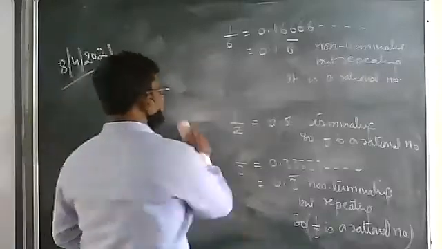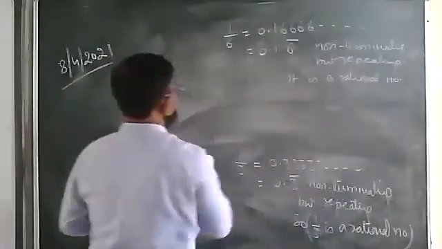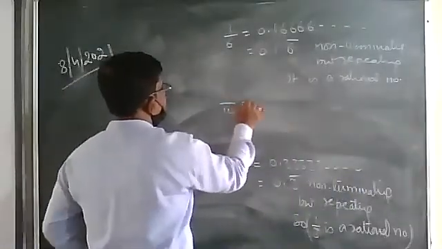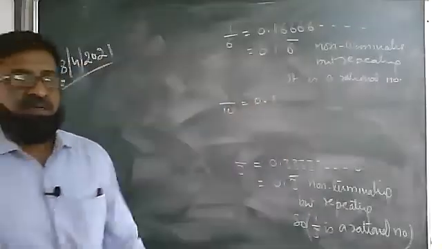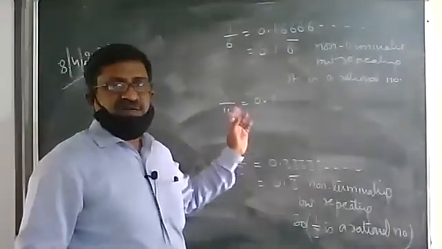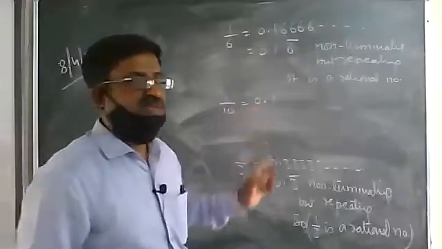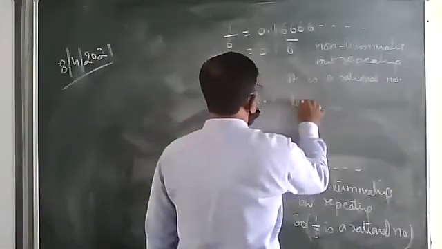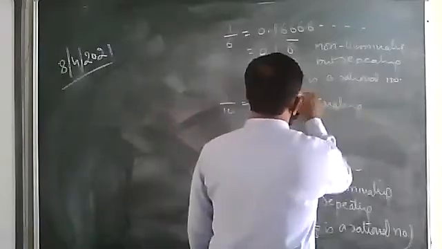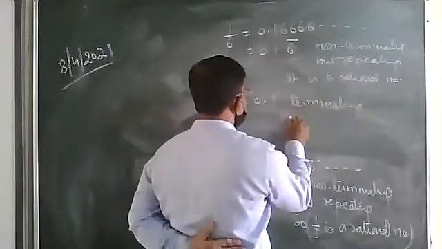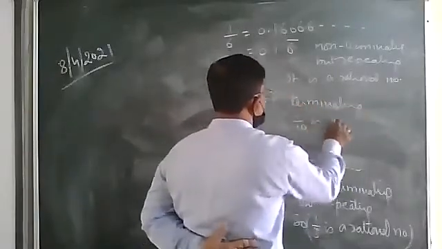I'm taking 1 upon 10 now. 1 upon 10 is 0.1. When we divided 1 by 10, we got 0.1. This has terminating digits. It has ended. And since it is terminating, 1 by 10 is a rational number.